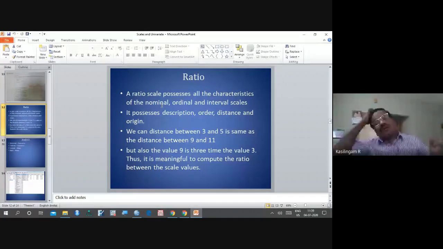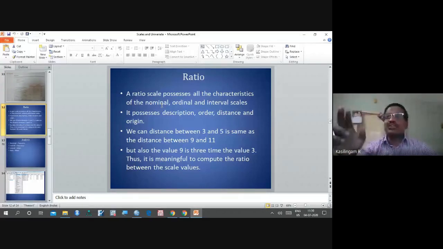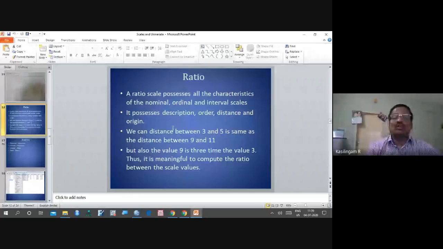That is interval, equal distance. But also the value of 9 is 3 times the value of 3. That is the ratio. Thus, it is meaningful to compute the ratio between the scale values.